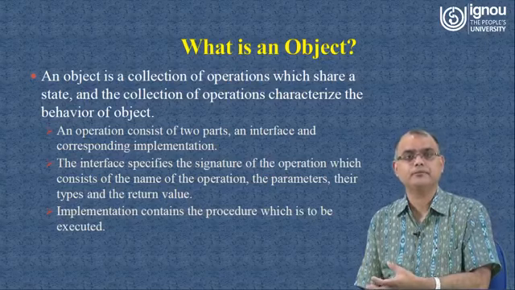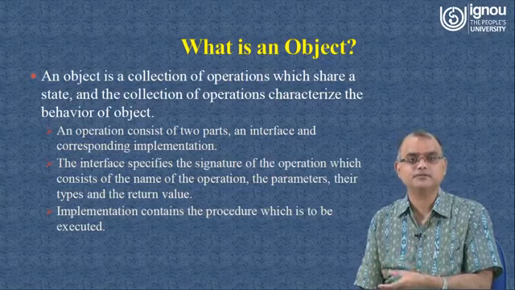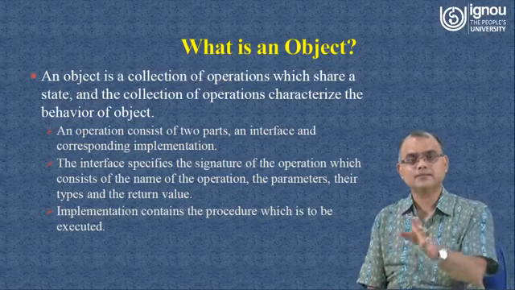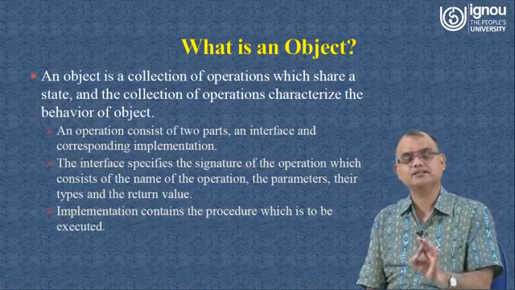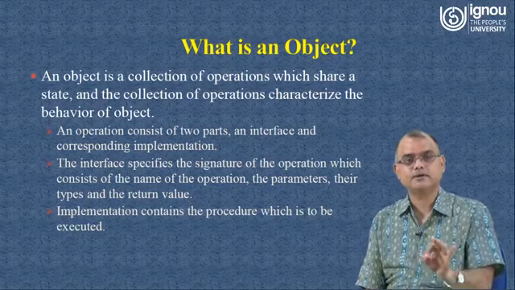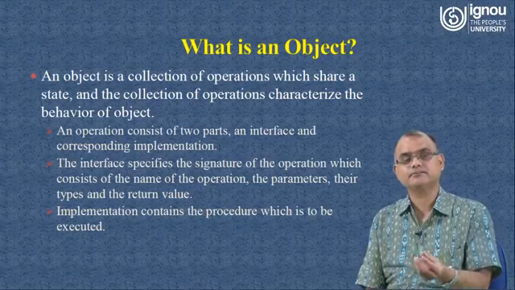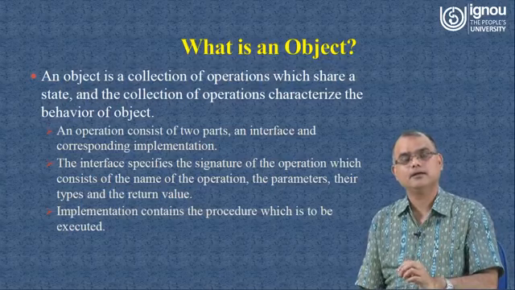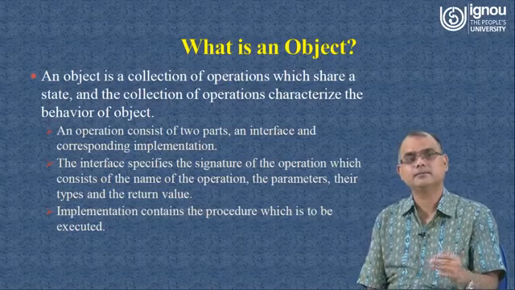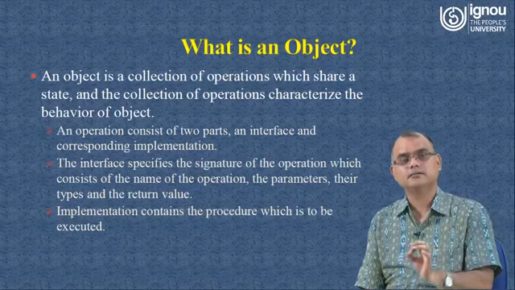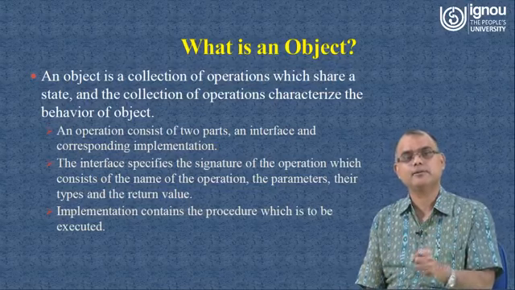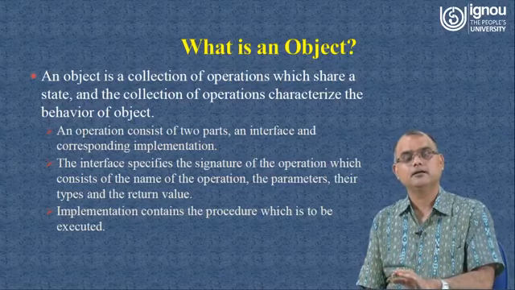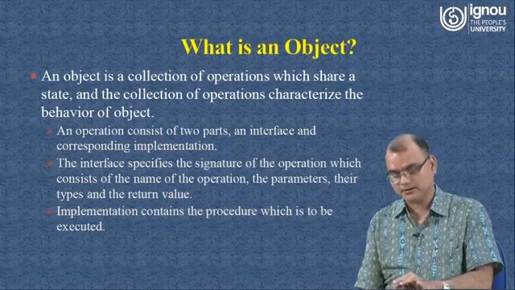Maybe the account type, if you are talking about a specific type of account: maybe a savings account, maybe a current account, maybe a fixed deposit account. So there are several possibilities. A simple example opens up several possibilities, and from those you have to choose the specific one which is required for your problem solving. That is again a concept we call abstraction. Abstraction means choosing as per your requirement only, as per the requirement of the individual, when you are sharing the information with others.